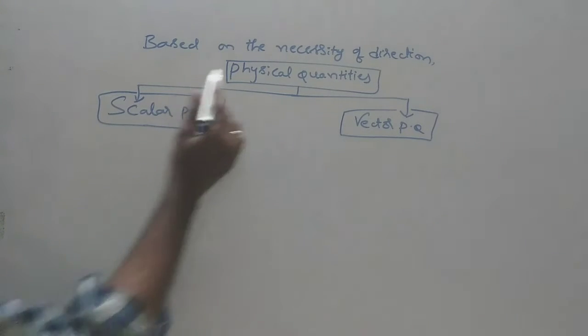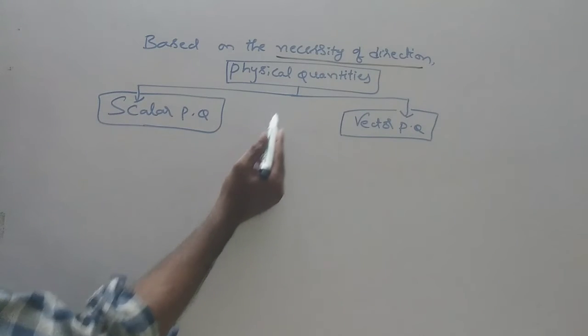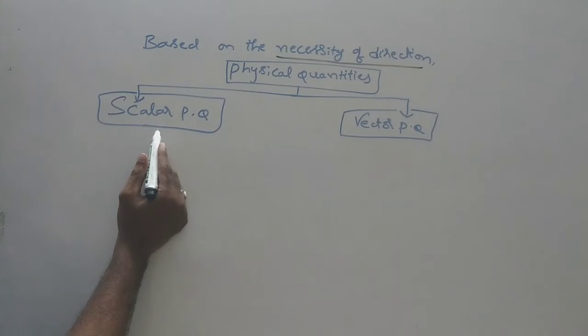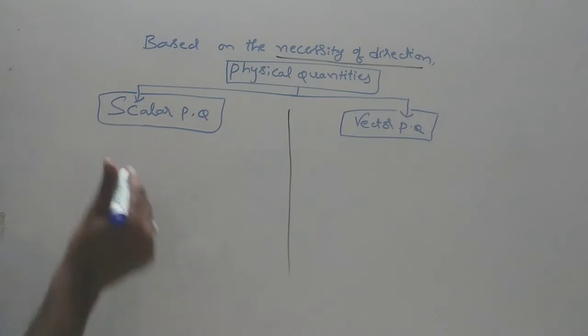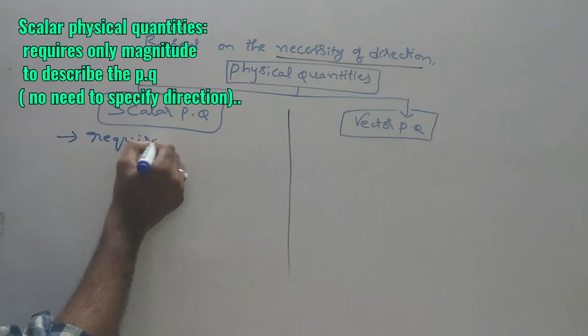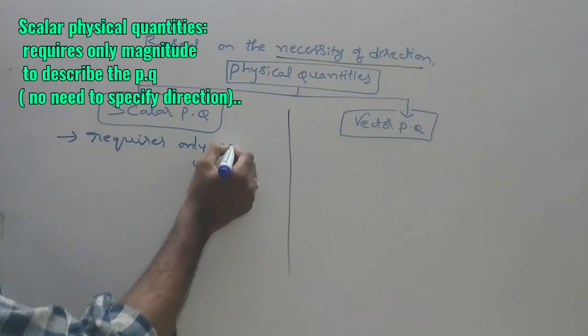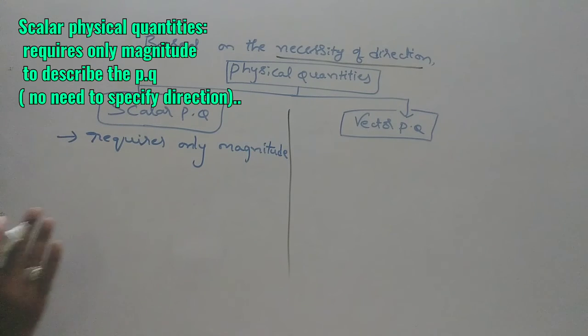So, based on the necessity of direction, physical quantities are classified into two types. One is scalar physical quantity and another one is vector physical quantity. Scalar physical quantities require only magnitude along with unit to describe that physical quantity.